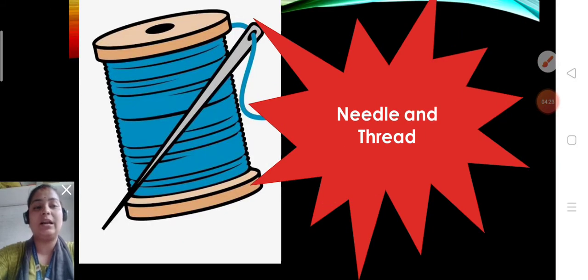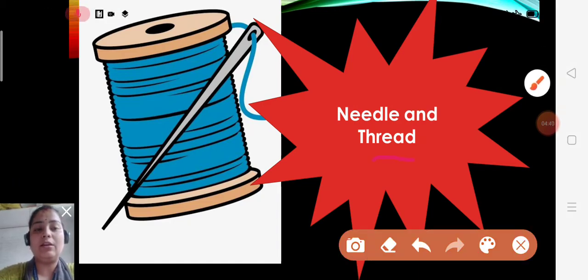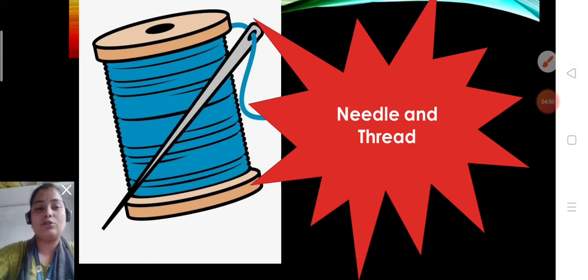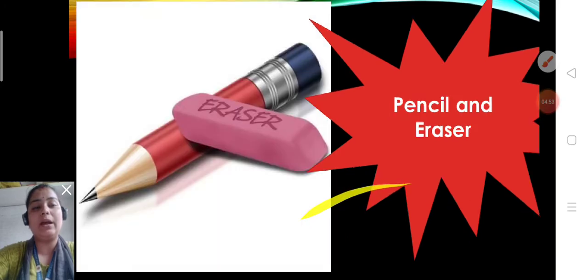Now after that, needle and thread children. At home your mother uses thread and needle to stitch the clothes. But if you have only a needle and you don't have thread, can your mother stitch the cloth? No. So we need needle and thread when we stitch our cloth. So needle and thread are pairing words.